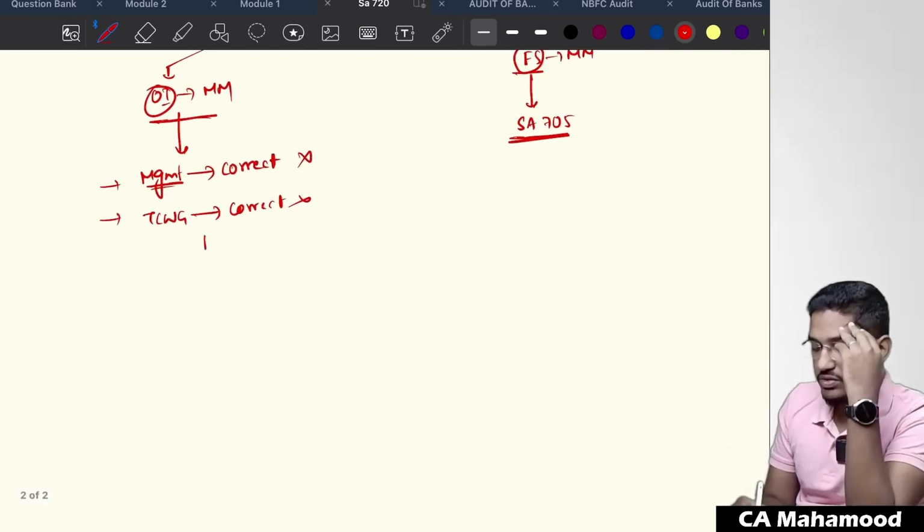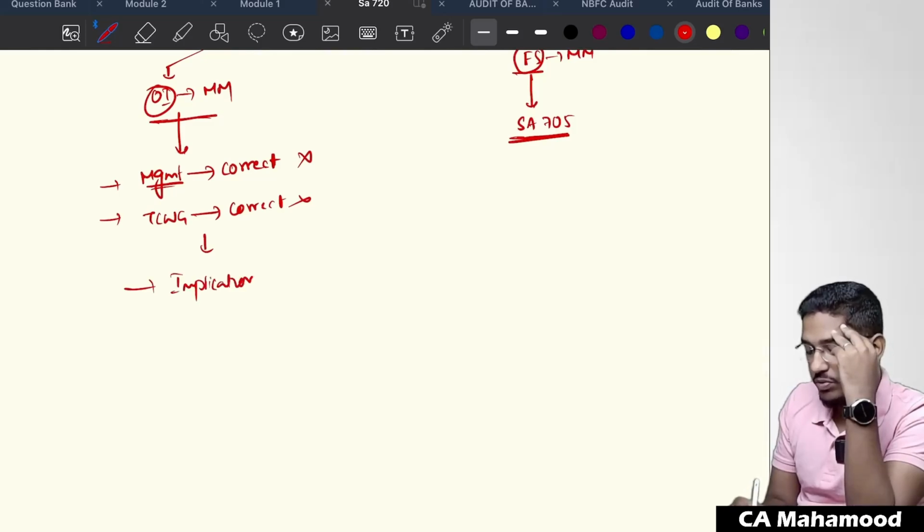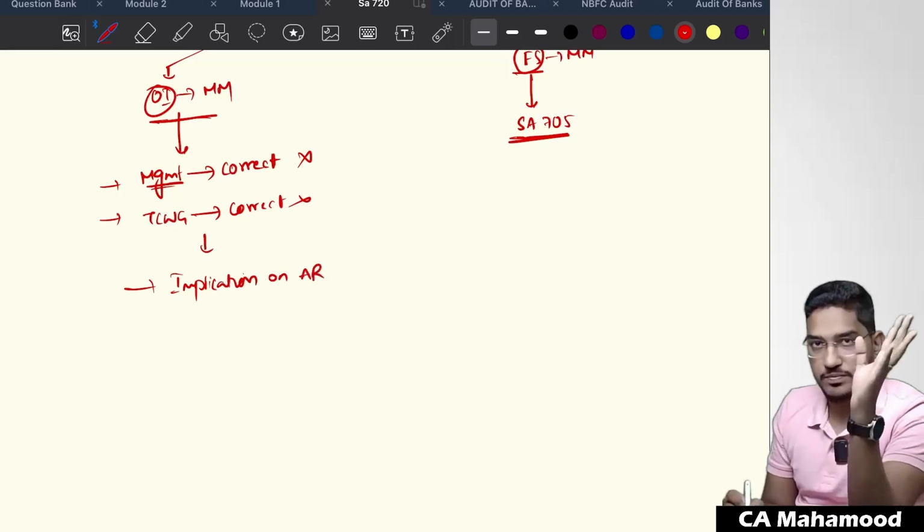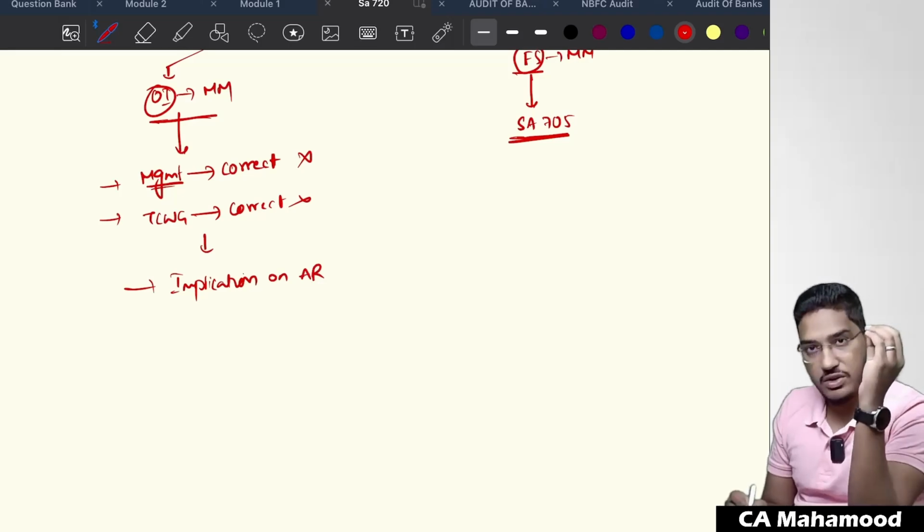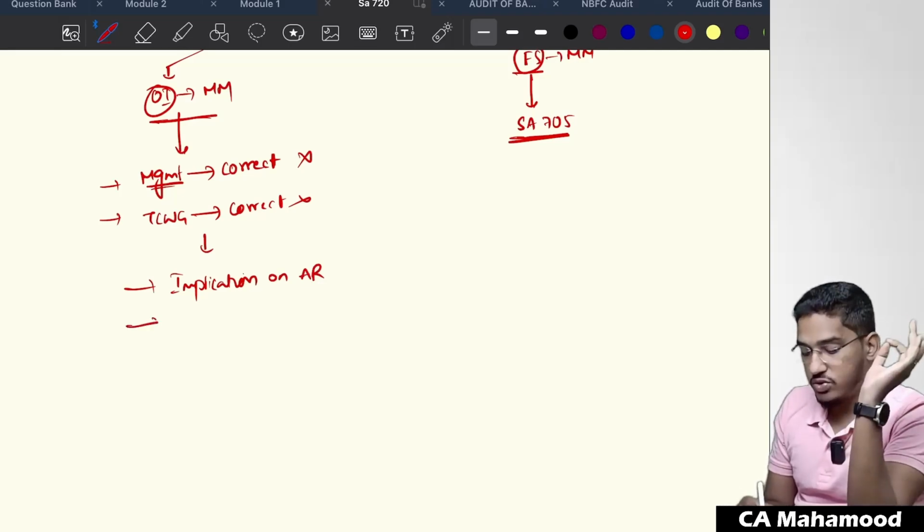Then what the standard says is we have to consider implications on the auditor's report. Are you required to report this information somewhere in your audit report? Are you required to comment about this other information? Are you required to update your audit report regarding this other information? Just try to check it once.